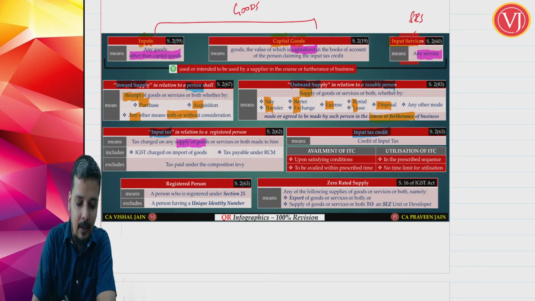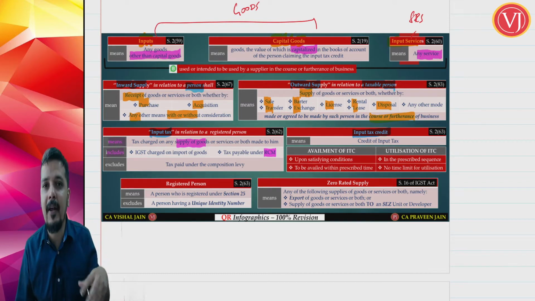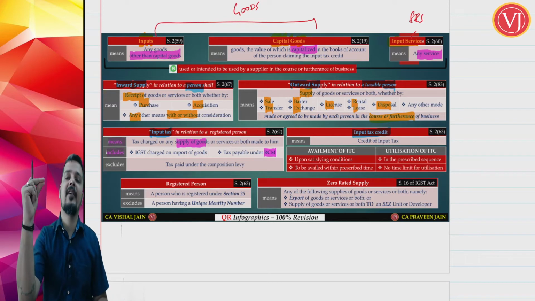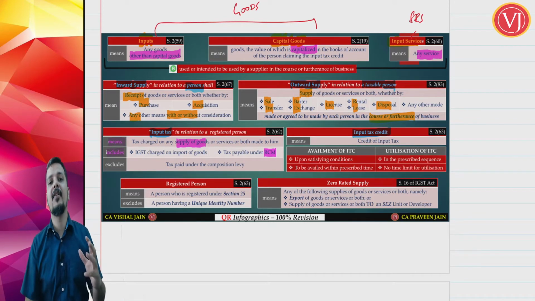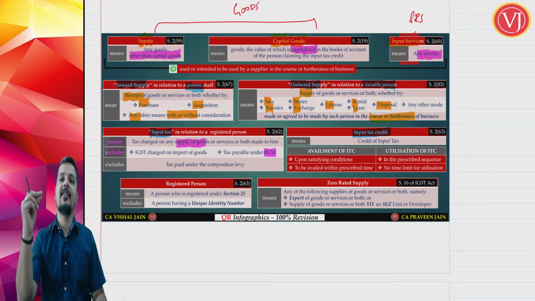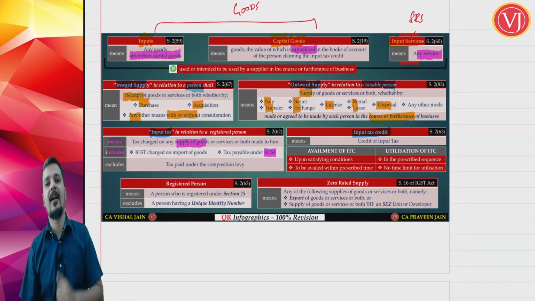It also includes tax payable under RCM, which means that if I am paying tax under RCM, that is also input tax. When I am paying RCM, I am paying it on my inward supply. So I will pay RCM by one hand through the cash ledger, and I will get RCM input tax credit in the other hand in the credit ledger. That is what you always have to remember about RCM. Pay RCM, one hand cash ledger, get RCM input tax credit, other hand credit ledger. So input tax includes RCM also.